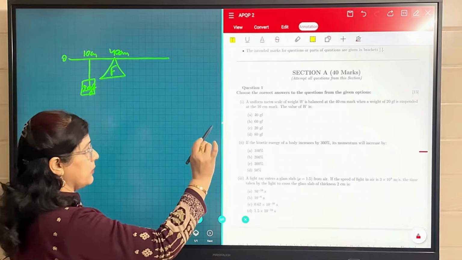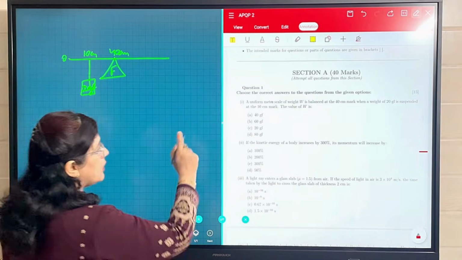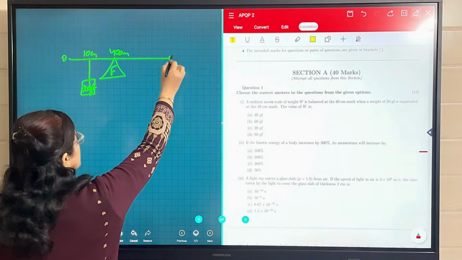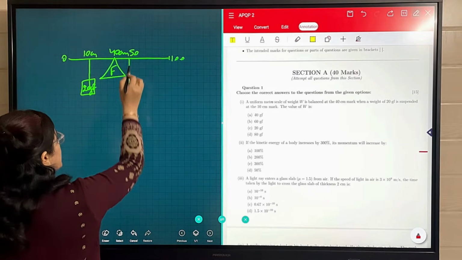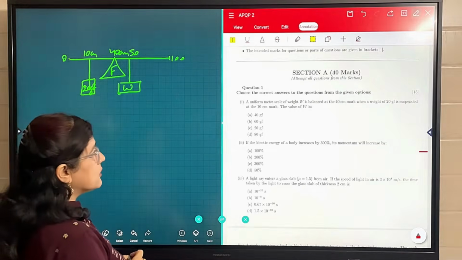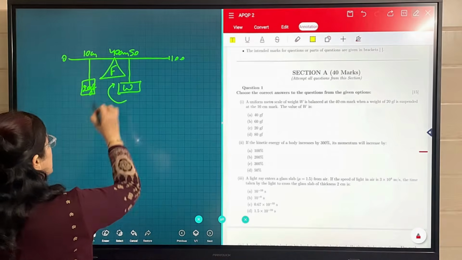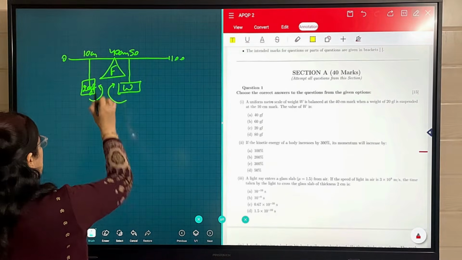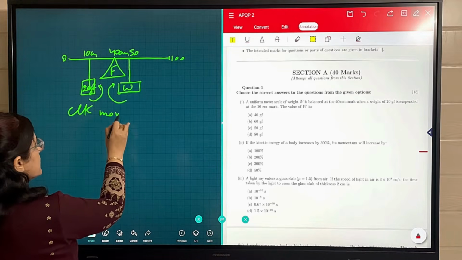The weight W always acts at the center of gravity. Because it is a uniform meter scale, from 0 to 100, the center of gravity will lie at 50. So at the 50 centimeter mark, its weight will hang. Now the fulcrum is in between, so this will be the clockwise and this the anti-clockwise movement. As we know, clockwise moment is equal to